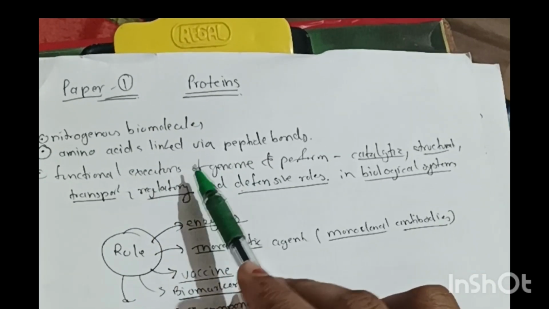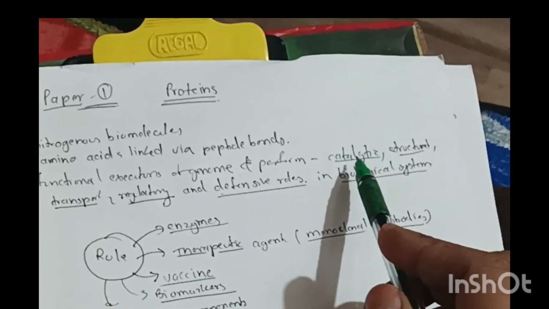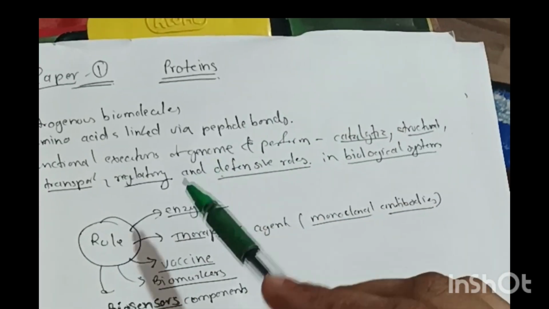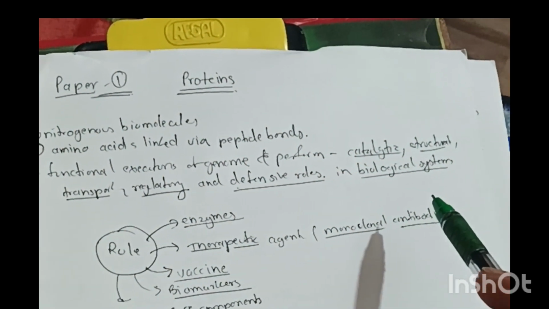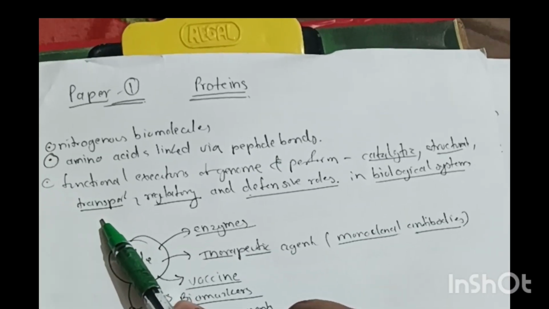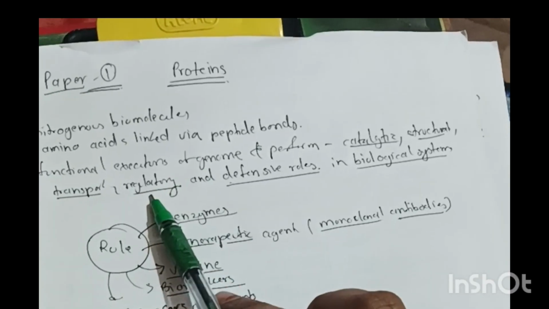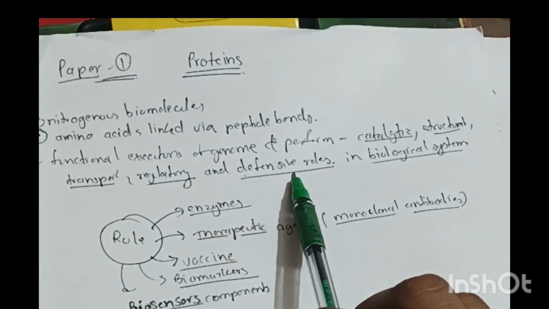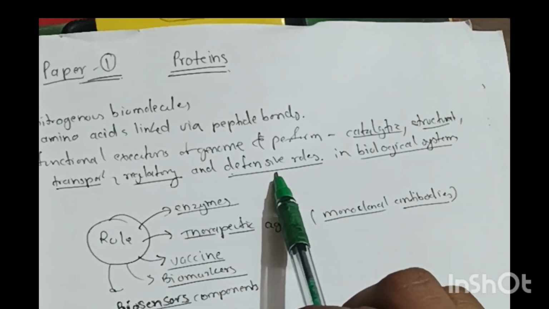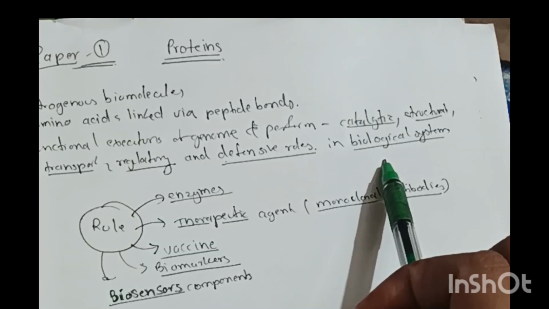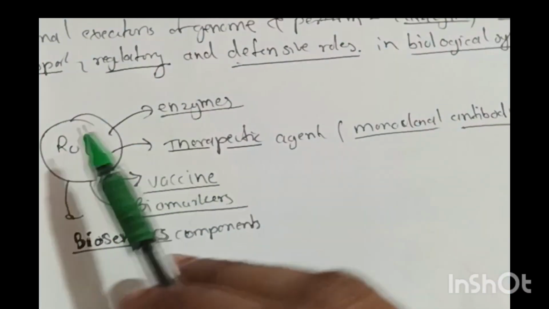Now when you see what the functions of protein in a human body are, they can have a catalytic function, they can have a structural function. That means they provide a structure to the human systems and organs. They are helpful in transport. The kind of transport that they help is active transport. Next, they have a regulatory function, they have defensive roles, and these defensive roles can be in the form of antibodies which are being formed, and all these things are possible in a biological system, that means in a living body.